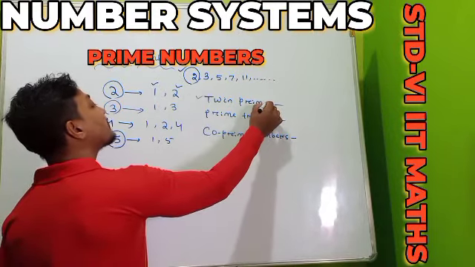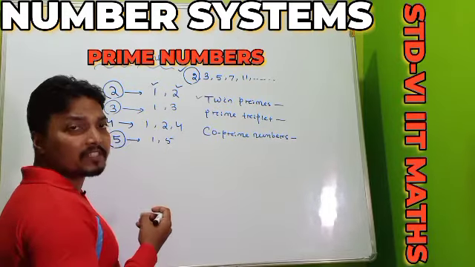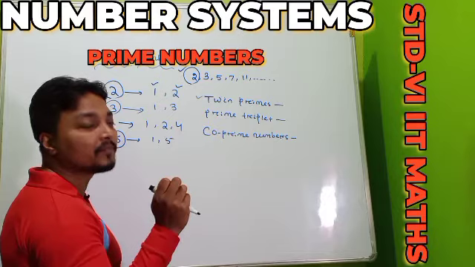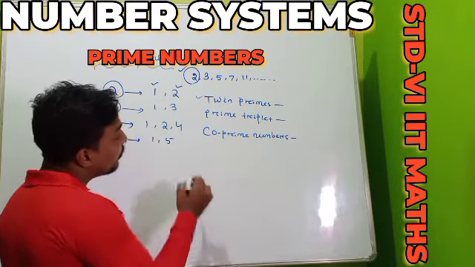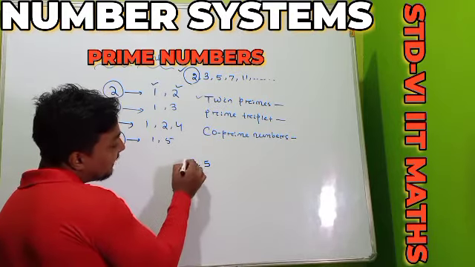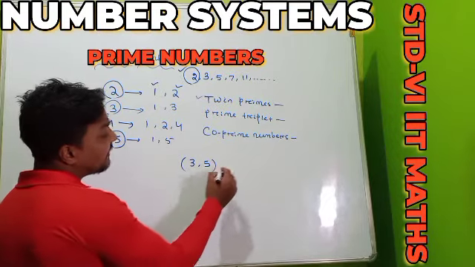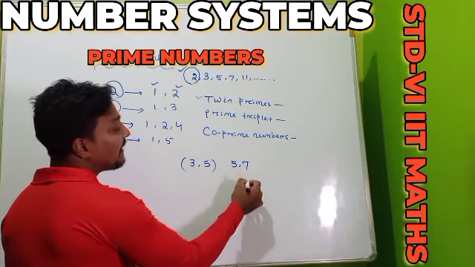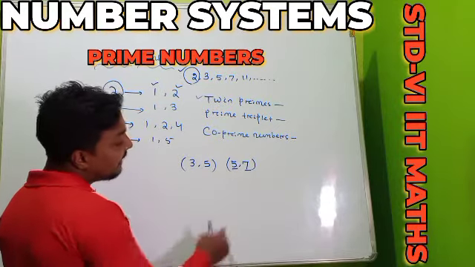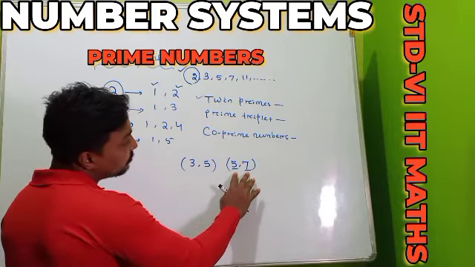First one is twin primes. Everyone see. Twin primes. Remember, two primes that differ by 2, these primes we can call our twin primes. Here it is 3, here it is 5. Both are prime, and their difference is 2, so these numbers we call our twin primes. Another example, here it is 5 and 7. Check: 5 is a prime number, 7 is also a prime number, and the difference between 5 and 7 is also 2, so this one is also a twin prime.